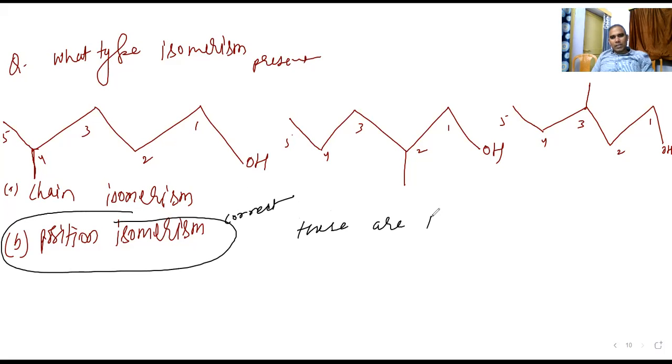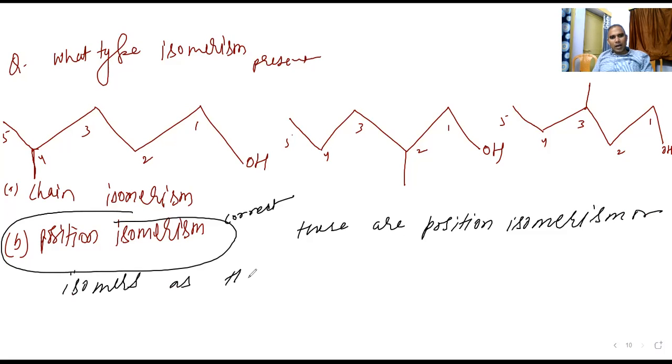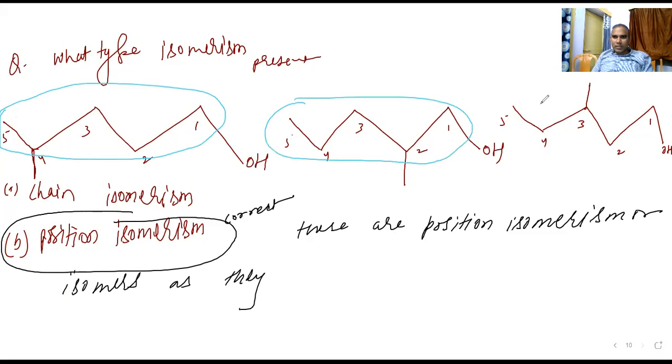These are position isomers. See, 5 carbon is there. The carbon chain is as long in all the compounds. You will find the carbon chain is the same. Here is the long 5-carbon chain, here it is 5, and here also it is 5.